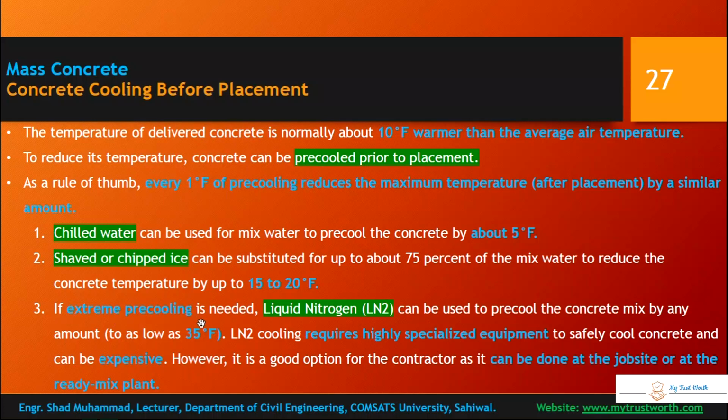In extreme pre-cooling, where extreme pre-cooling is needed, liquid nitrogen can be used to pre-cool the concrete mix to as low as 35 degrees Fahrenheit. Liquid nitrogen cooling requires highly specialized equipment to safely cool concrete, and that can be quite expensive.